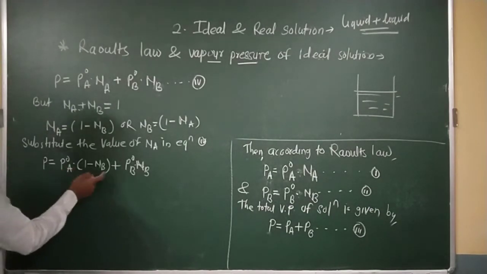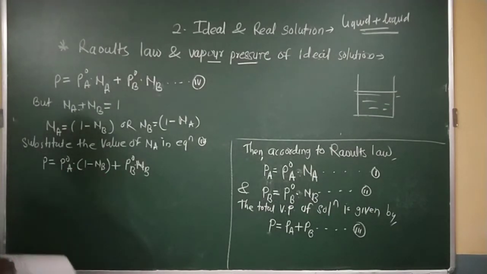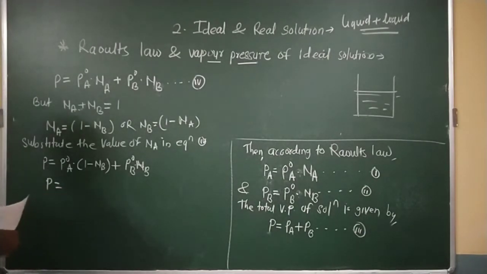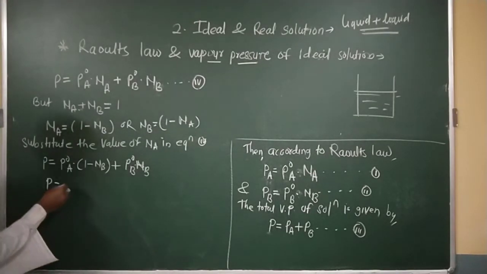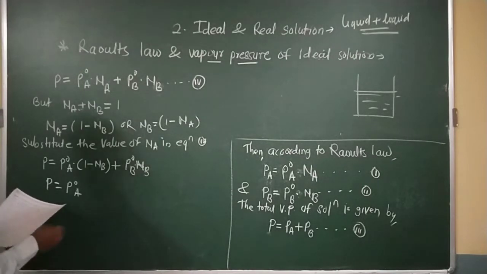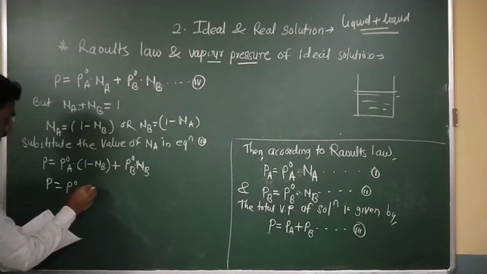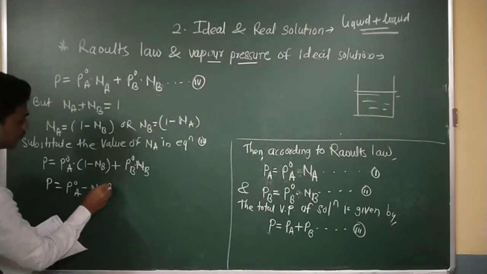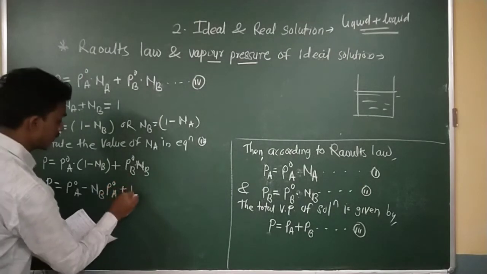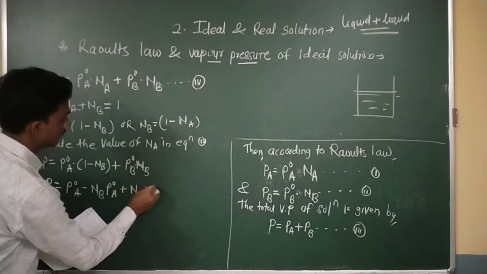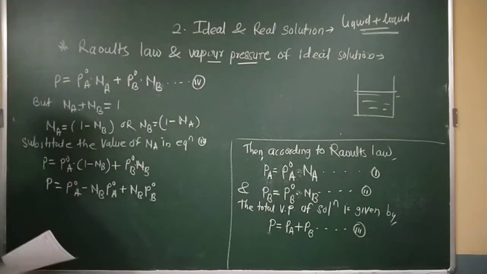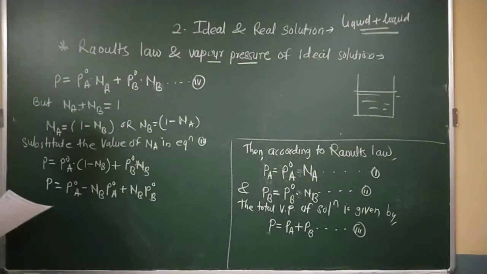Simply multiply and solve this bracket. When I solve this bracket, I will get P naught A minus XB P naught A plus XB P naught B. When I simply multiply P naught A with this bracket, I will get this answer.